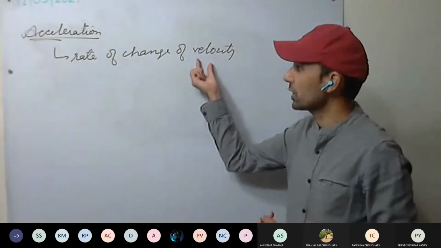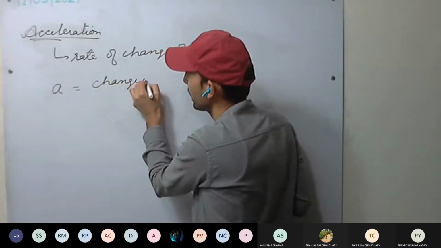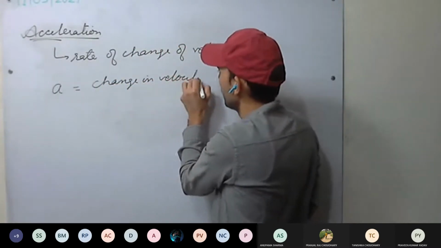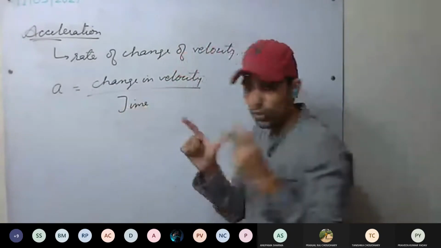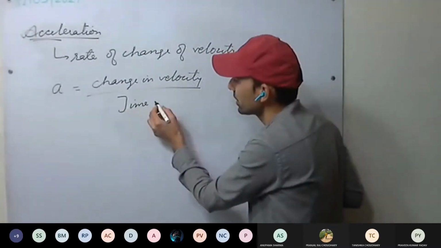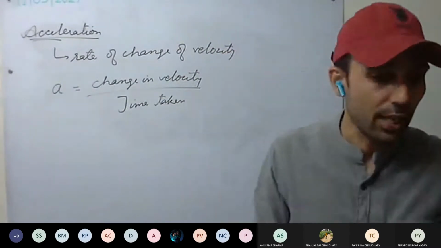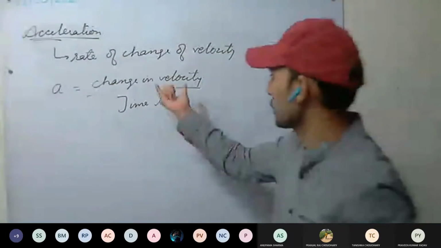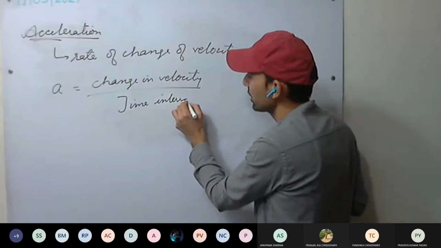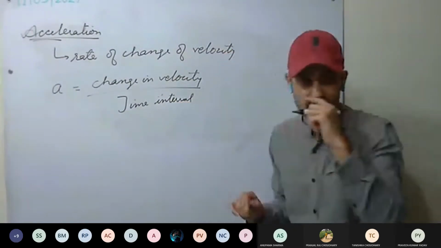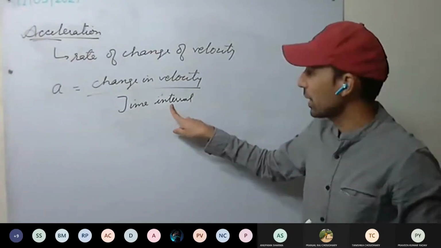What is the change in the velocity? So acceleration is equal to change in velocity divided by time taken. That is, in what time that change has taken place. So, the time interval, the time in which this change has taken place. So acceleration is change in velocity divided by time interval.